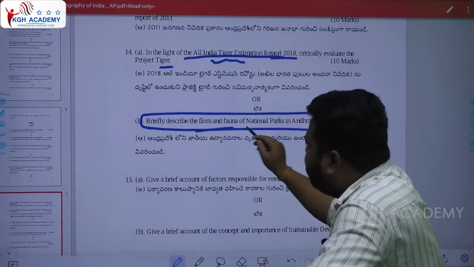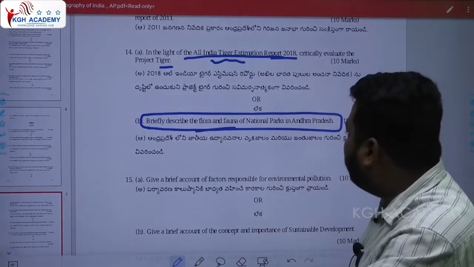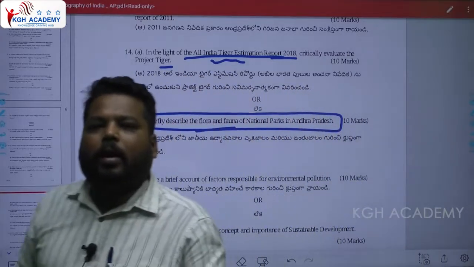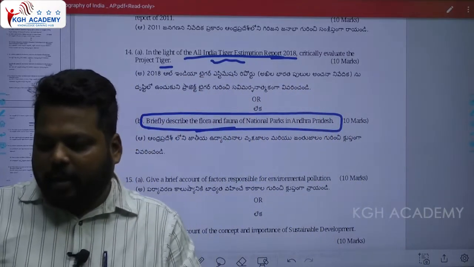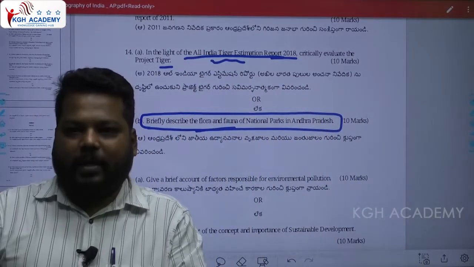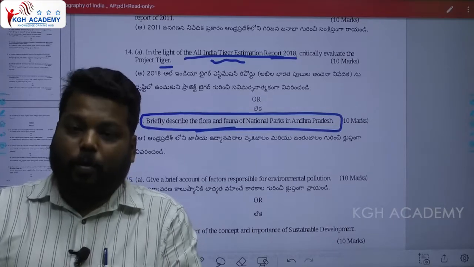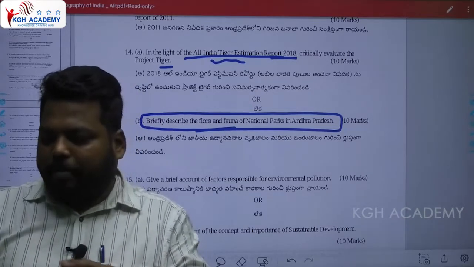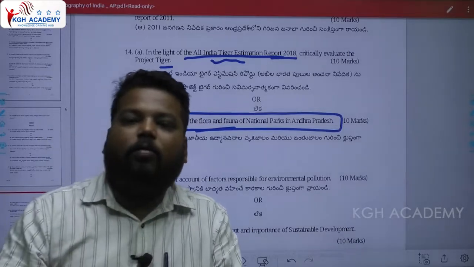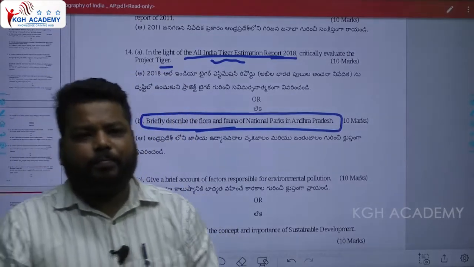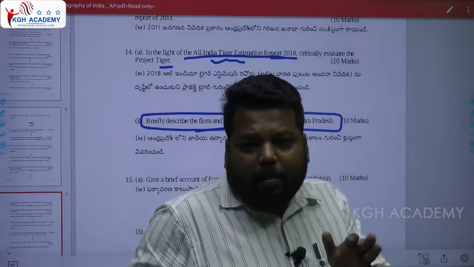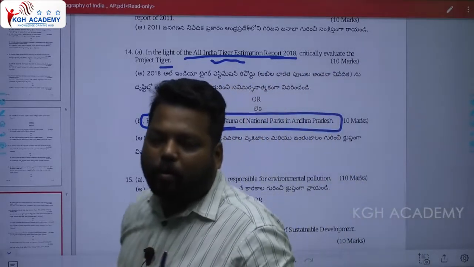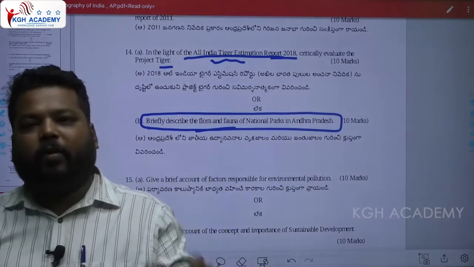Briefly describe the flora and fauna of the national parks in Andhra Pradesh. In Andhra Pradesh, we have the Seshachalam Biosphere Reserve. Hope you remember that. Hope you know that at least. Clear? Along with the Seshachalam Biosphere Reserve, Andhra Pradesh has many national parks known for important flora and fauna.